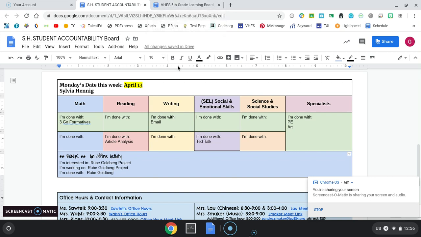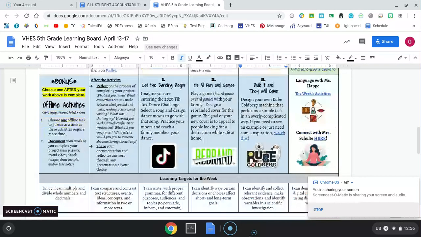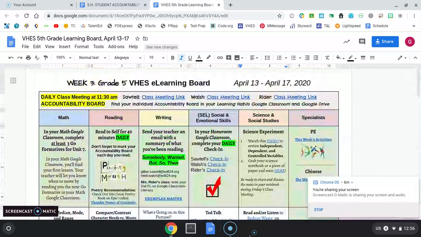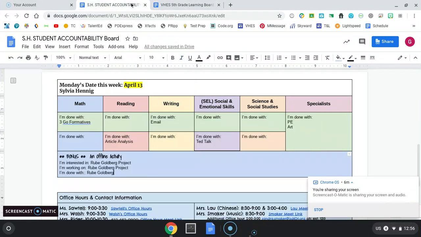And these are all within your Google Drive and in your Learning Habits Google Classroom. You will not see them linked to the learning board anymore. So recapping, find your accountability board for just yourself in order to put the title of the activities that you are completing.